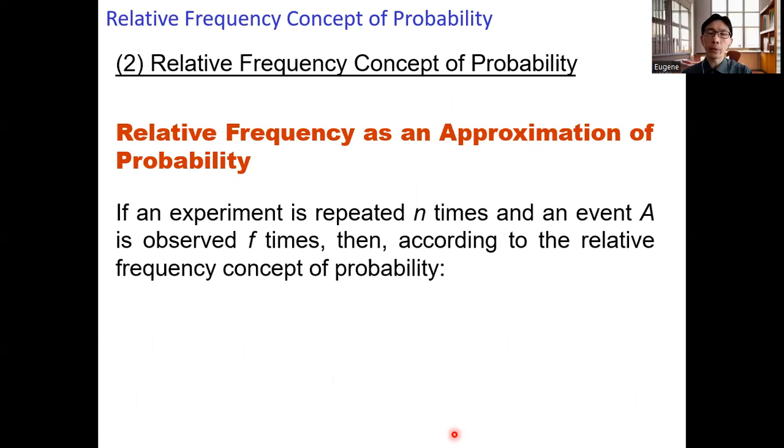It is stated as follows. If an experiment is repeated n times, and an event A is observed f number of times, then according to the relative frequency concept of probability, we have the following formula for computing the probability of event A, which is equal to f over n, where f is the observed frequency corresponding to event A, and n is the number of times we perform the experiment.